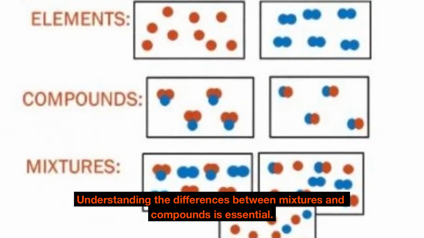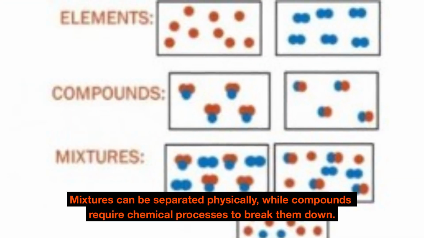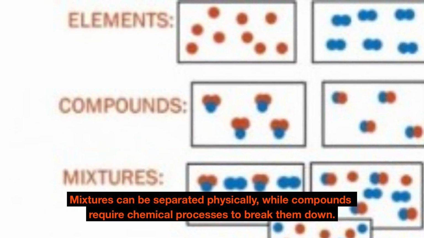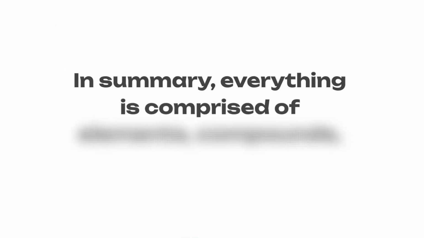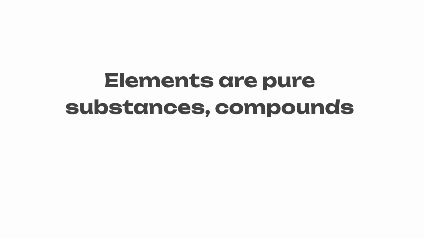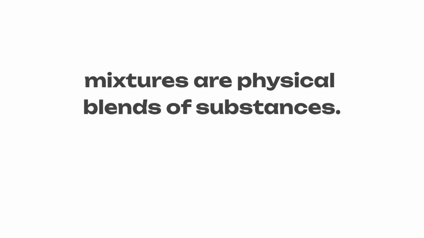Understanding the differences between mixtures and compounds is essential. Mixtures can be separated physically, while compounds require chemical processes to break them down. In summary, everything is comprised of elements, compounds, and mixtures. Elements are pure substances, compounds are chemically bonded combinations, and mixtures are physical blends of substances.